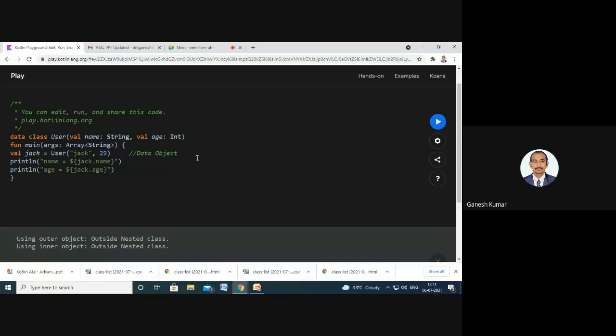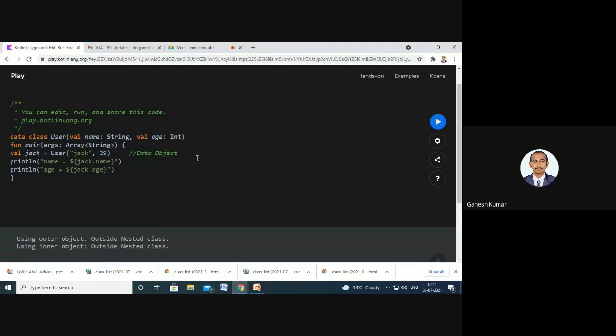If I want to create an object for this particular class user, that particular object created for the class user holds the memory for storing the string variable name and then the integer variable age. So irrespective of the value, the default data type value will be assigned to this object.